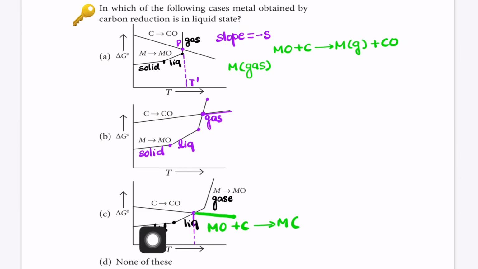In this region, this is liquid phase. Okay, so the correct graph in which the carbon reduction is producing the metal in its liquid phase will be basically the third one. Thank you.